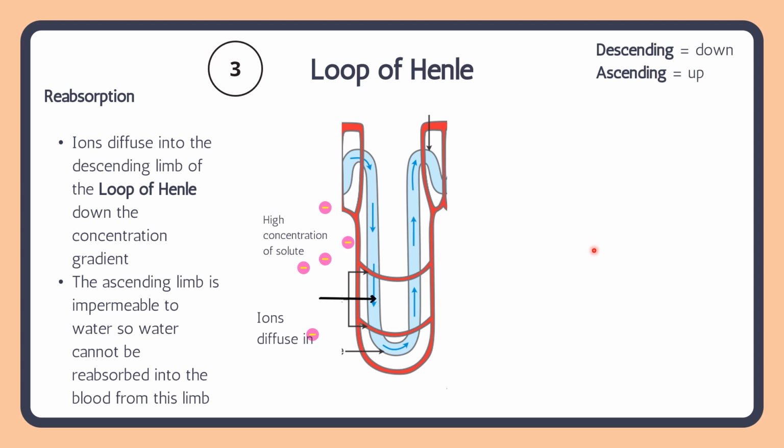So ions diffuse in, as you can see here, and as they diffuse back in, the cycle repeats. So they go back to being pumped out, creating a high concentration, water moves out, water is reabsorbed, the ions diffuse back in, and then we have this cycle happening, which allows for water to be reabsorbed. Because remember, part of the functions of the excretory system is to regulate water balance, and so we need to reabsorb water.